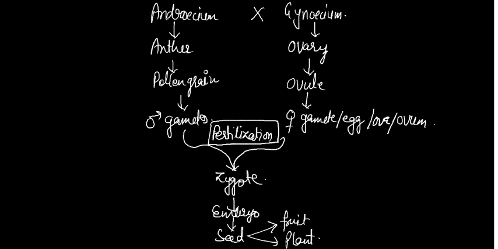You have to know how the seed is created, how plants are formed, or how food is produced. In the next slide, we are going to discuss pollination. The pollination part is important.